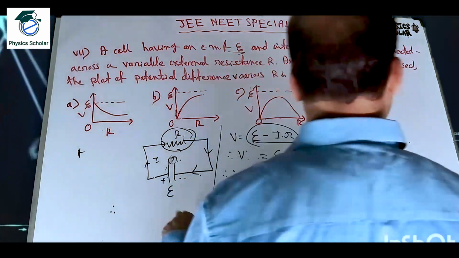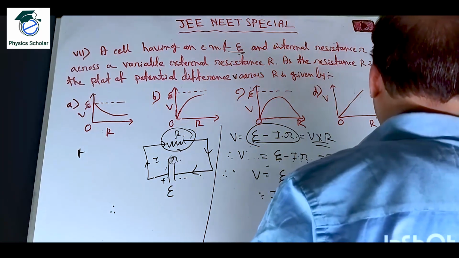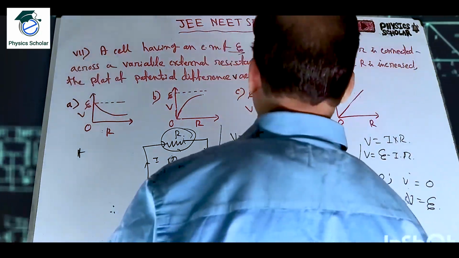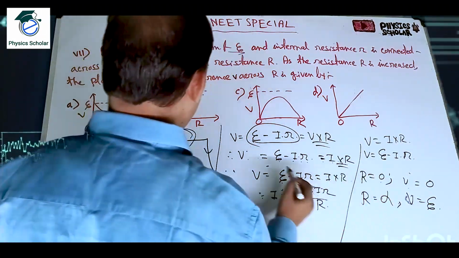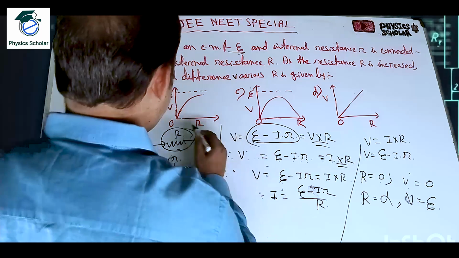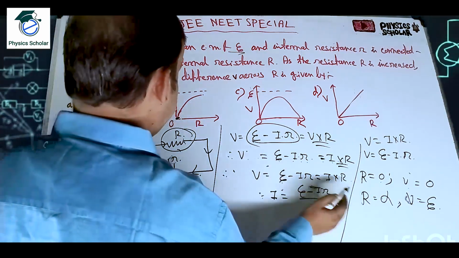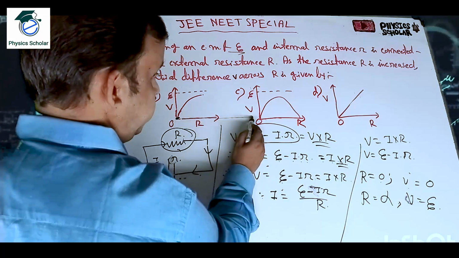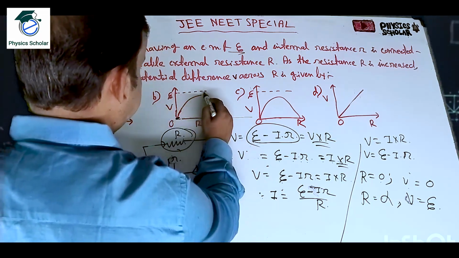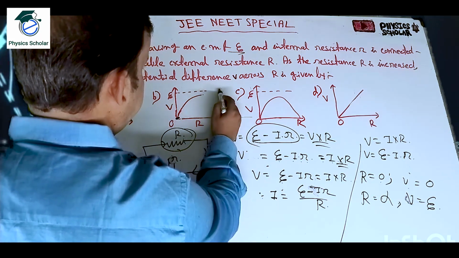So when r is equal to 0, V is equal to 0. When r is going to infinity, V is equal to eta.